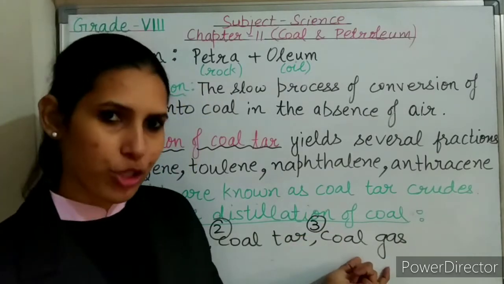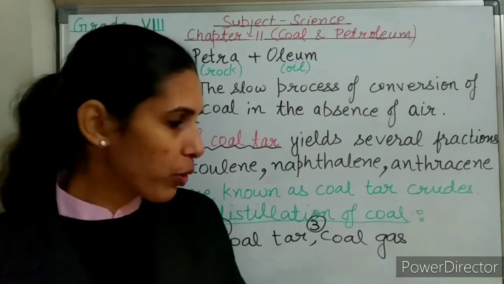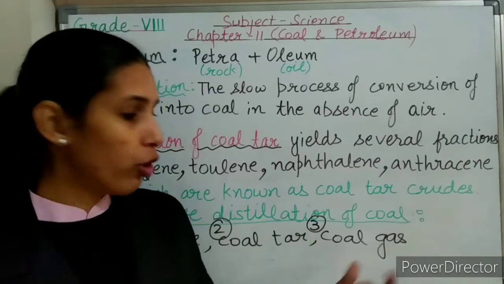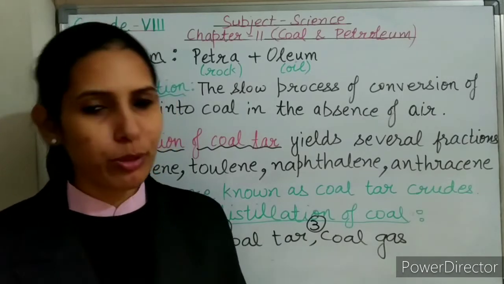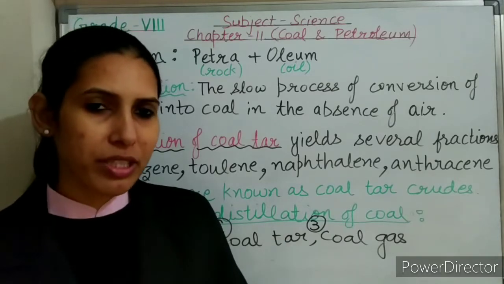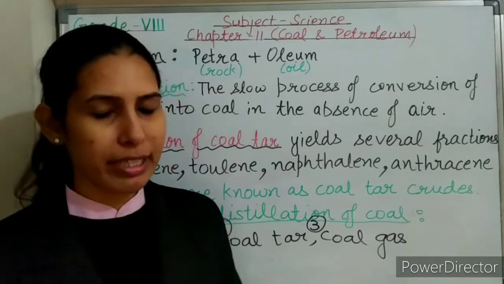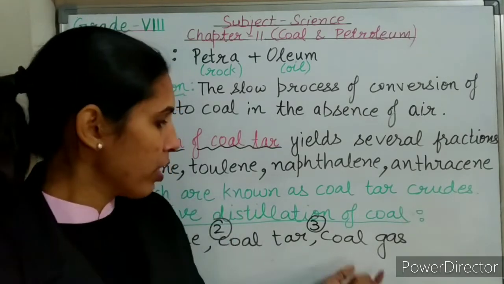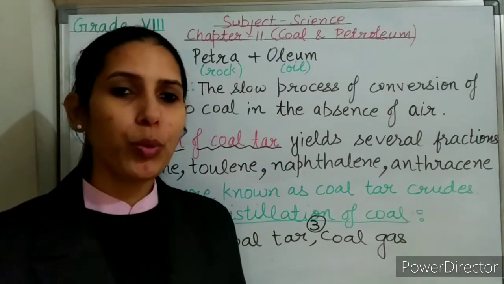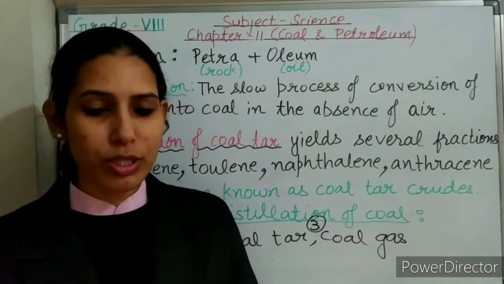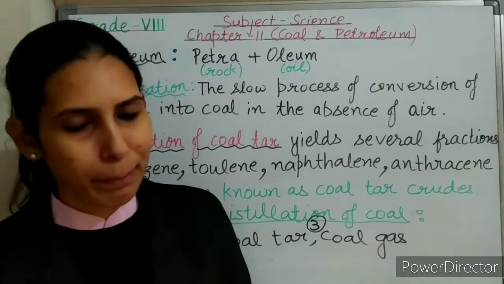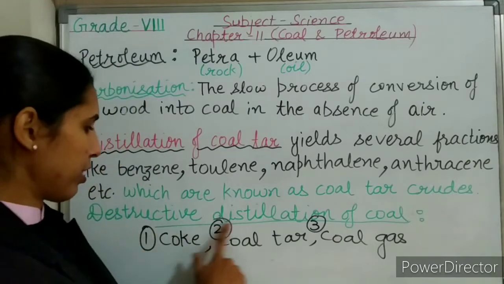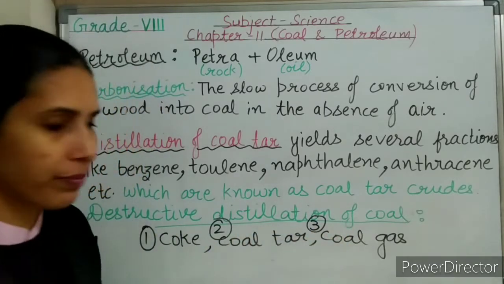Now, the last one is coal gas. Coal gas is a gaseous fuel. It is an excellent fuel because it has high calorific value, and on burning, along with heat, it also produces light. In the ancient past, it was used for lighting purposes. Nowadays, it is used as a source of heat energy. Coal gas is used as a fuel in industries which are set up near coal processing plants. So this was all about the useful products obtained from the destructive distillation of coal.